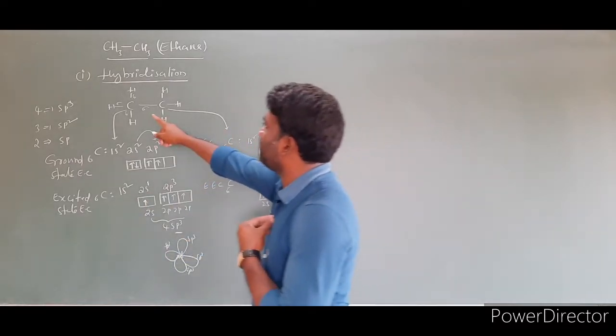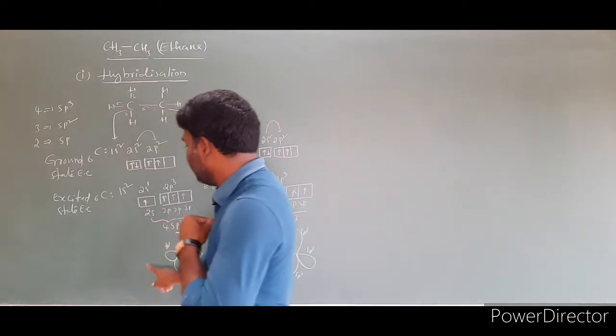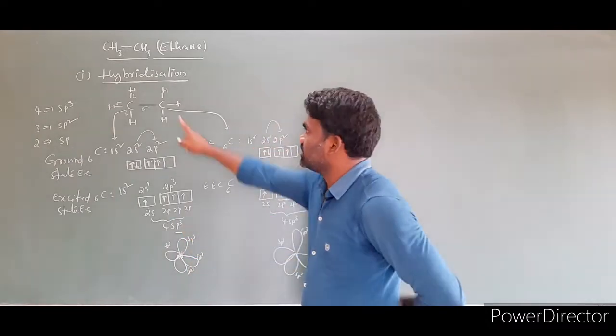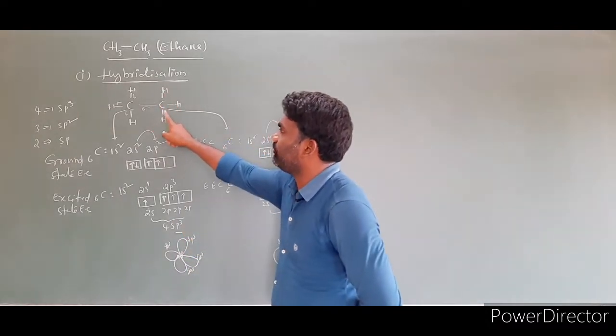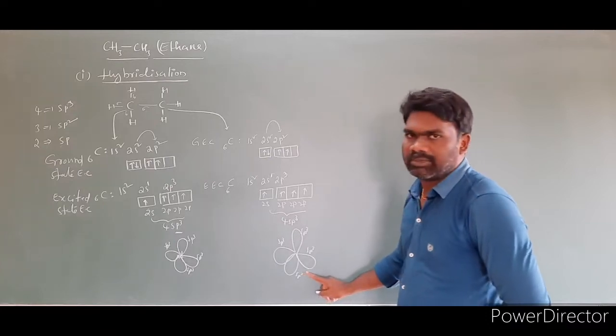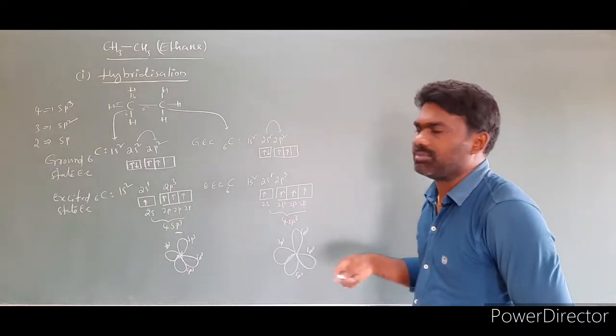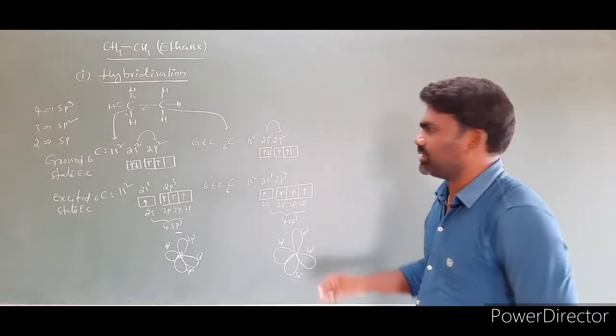So here, how many sigma bonds are there? 4 sigma bonds, so we get sp3 hybridization. Here also, how many sigma bonds? 1, 2, 3, 4, so you get sp3 hybridization. The number of sigma bonds is equal to the hybridization. This is the first step, the hybridization step.